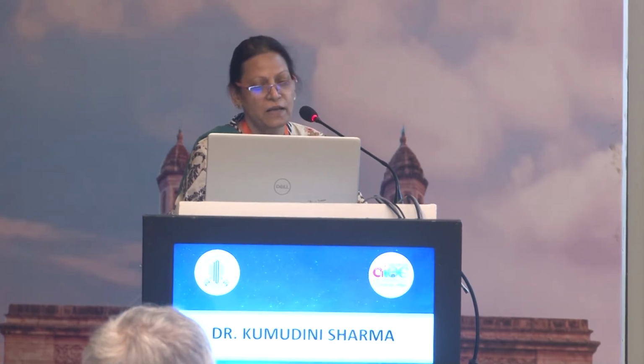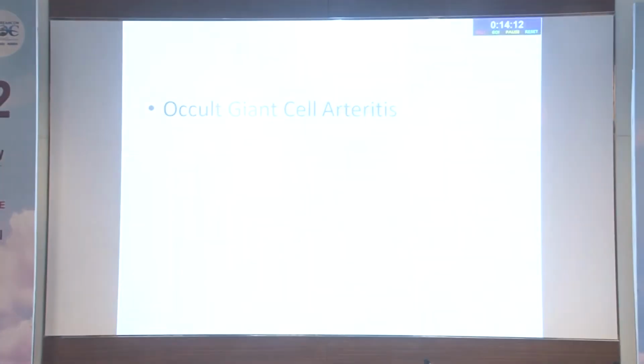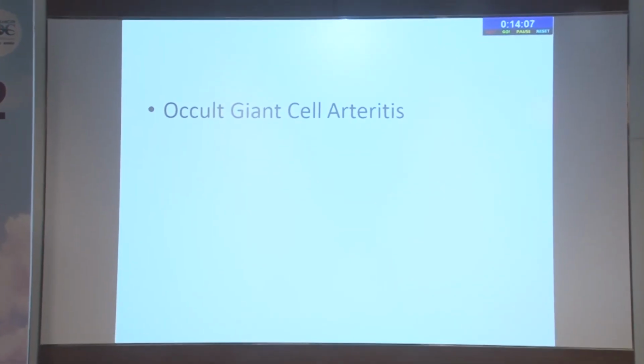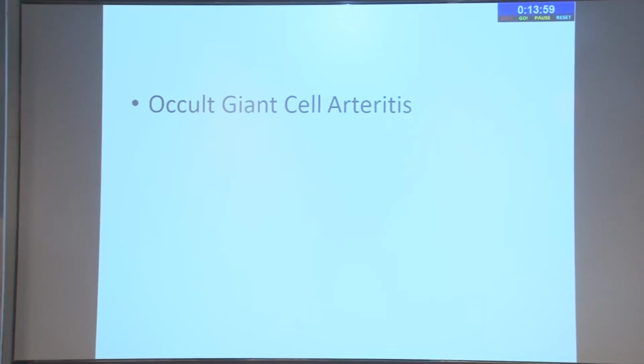But a normal ESR and the absence of systemic signs and symptoms of giant cell arteritis doesn't rule out the diagnosis of GCA. So we have to keep this in mind because these are the cases which present primarily to the ophthalmologists. So the ophthalmologists are on the front line to diagnose this entity, and by early diagnosis and management, we can prevent irreversible visual loss in the other eye.